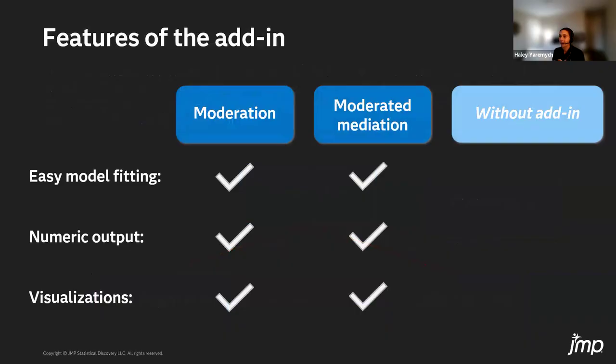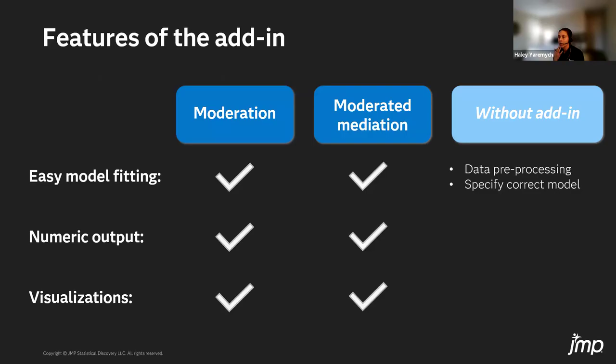And so with all that background in mind, I just wanted to briefly summarize the features of the add-in that I'm going to be demoing today. So I'll go over the features of the add-in as well as what you might be up against or the struggles you might face if you wanted to fit these models and create these plots, but without using the add-in. So first, we've automated all the details of model fitting.